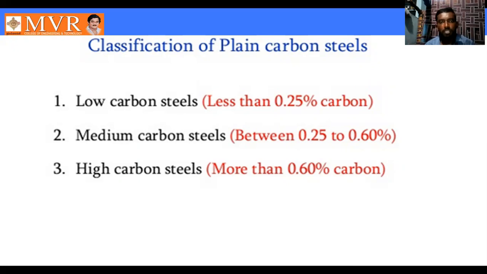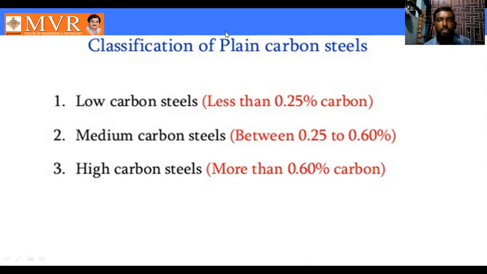In low carbon steel, the carbon content we are using is less than 0.25%. That's why we call it low carbon steel, 0 to 0.25 percent, less than only. Medium carbon steel is between 0.25 and 0.60 percent. That's why we call it medium carbon steel. Next, high carbon steel is more than 0.60 percent. 0.60 is the minimum and the maximum is 2%. We use that for high carbon steel.